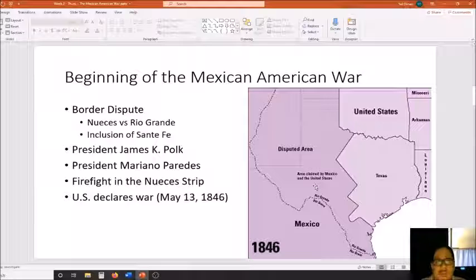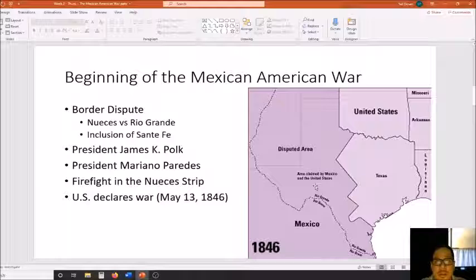And if you have soldiers from two different armies occupying the same area and claiming that area, well, there's bound to be some type of conflict. And so there will be. Eventually, there'll be a firefight between Mexican soldiers and American soldiers. And Mexican soldiers will actually be victorious. They will kill some American soldiers and capture the others.